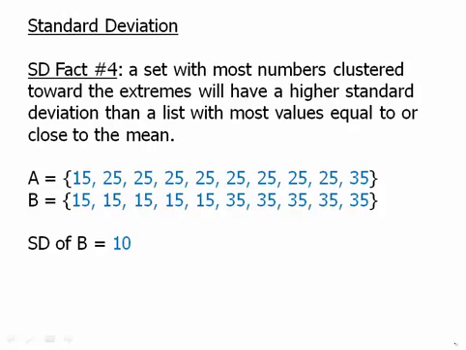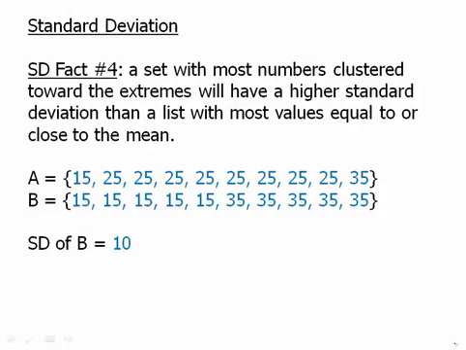In fact, most times when you have to compare standard deviations, it's not a matter of doing a calculation. Instead, we're just going to simply notice that in B, most of the numbers are far away from the mean. In A, most of the numbers are close to the mean. In fact, most of the numbers are equal to the mean. And so that's going to mean that it's going to have a much lower standard deviation because most of those numbers are very close to the mean.